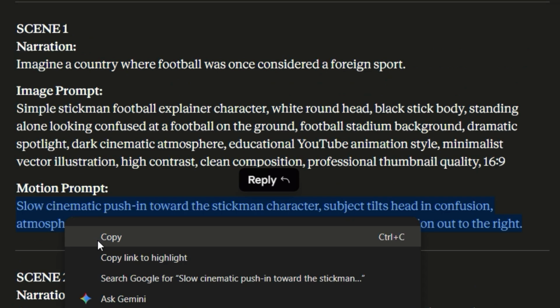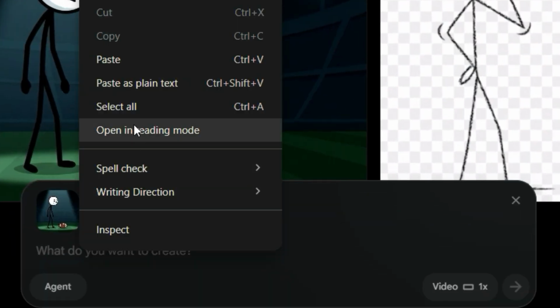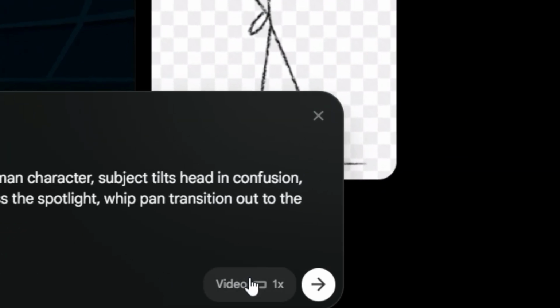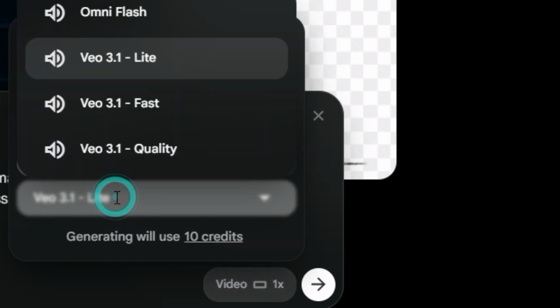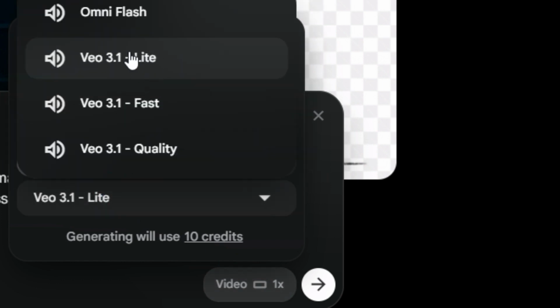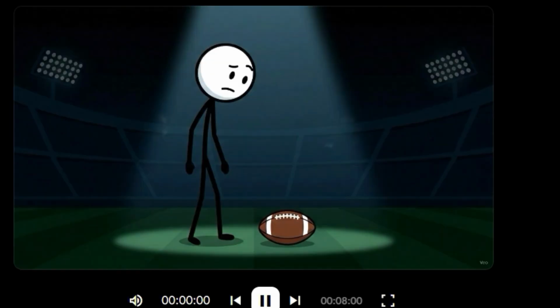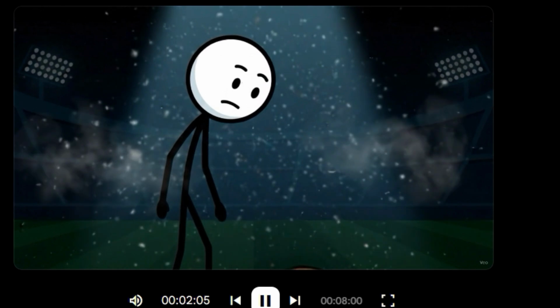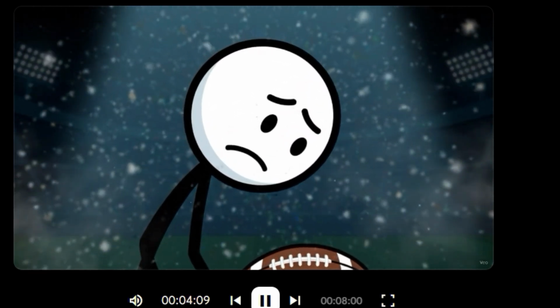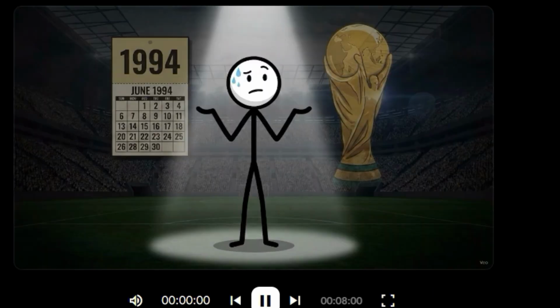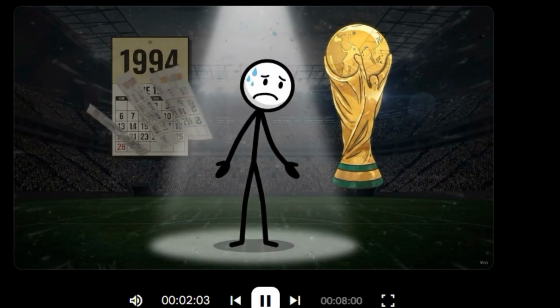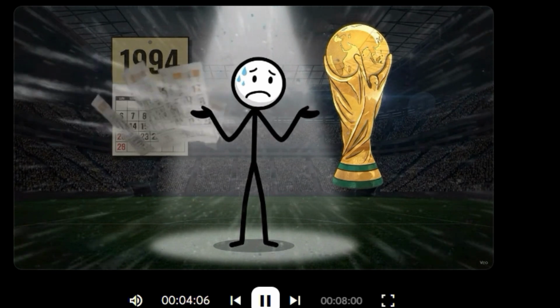Attach the corresponding motion prompt generated earlier. Choose the video generation option and use VO 3.1 Lite. This model creates longer video clips and delivers excellent results. Generate the clip and repeat the process for every scene in your script. Soon you'll have a complete collection of animated scenes ready for editing. The quality is impressive, with realistic movement, cinematic effects, and engaging visuals.